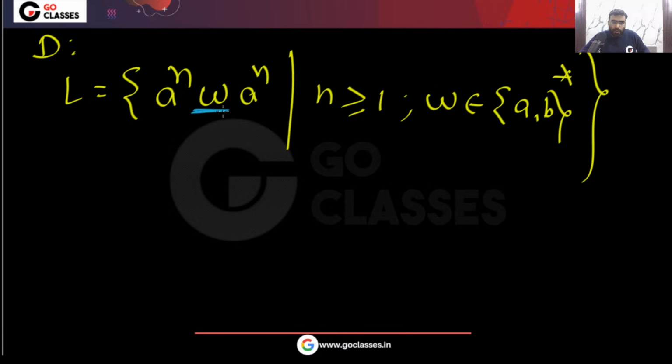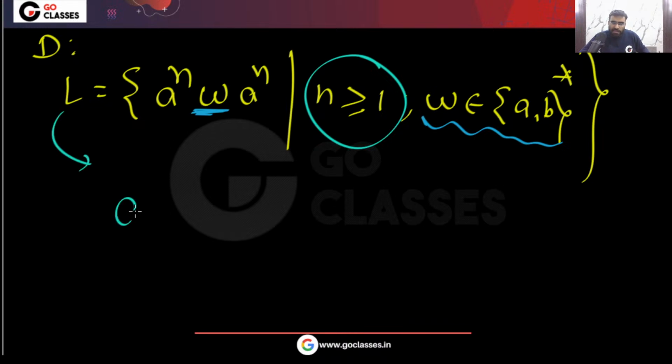See, very simple. W is any binary string, yes or no? W is any binary string over a, b. Now the question is saying n is greater than or equal to 1. Now you can easily see that all the strings which start with a and end with a will belong to L. If you start with a and end with a, you can do anything you want in between. This string will belong to L.